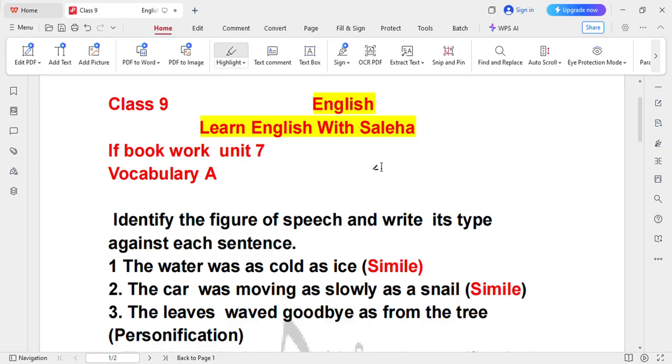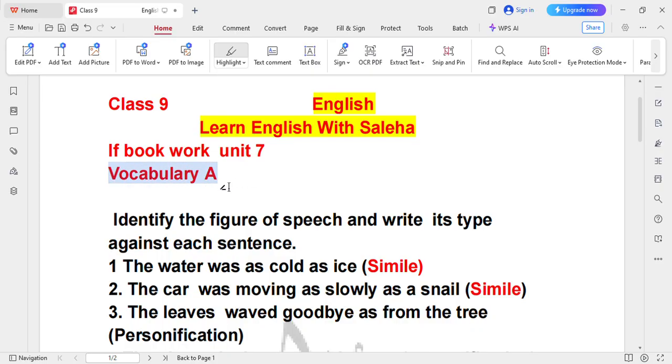So let's take the start. Today we have to solve the bookwork. So quickly open the bookwork, and the page number is 89 of unit number 7, If. Okay, so open the book in front of you, then it will be easy for you to mark the MCQs and the right options of all the questions. Okay, page number 89, and this is vocabulary part A.